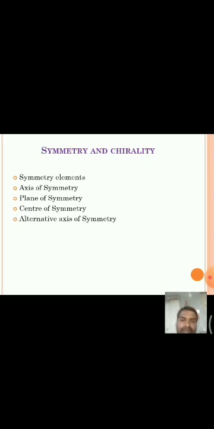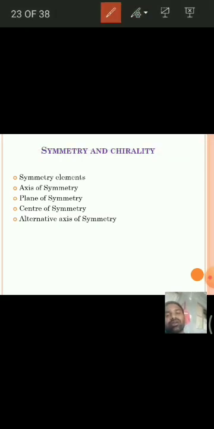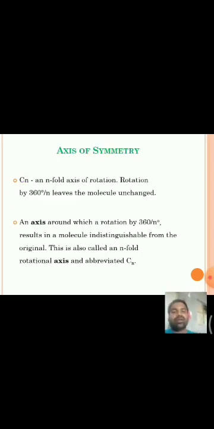And coming to symmetry, there are four symmetry elements. First one is axis of symmetry, plane of symmetry, center of symmetry, and alternating axis of symmetry. Sorry, this is alternating axis of symmetry, center of symmetry, plane of symmetry, and axis of symmetry. Let us go one by one.